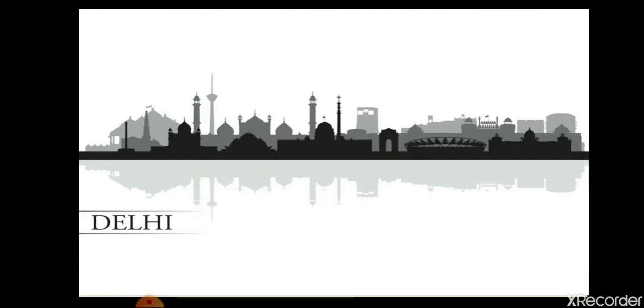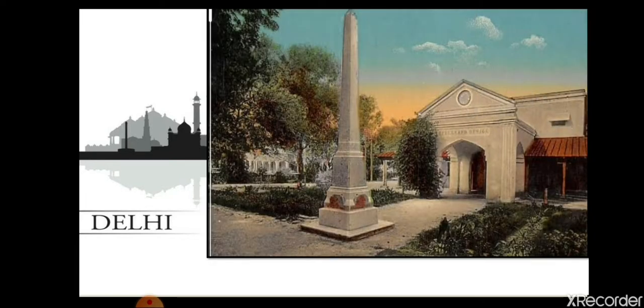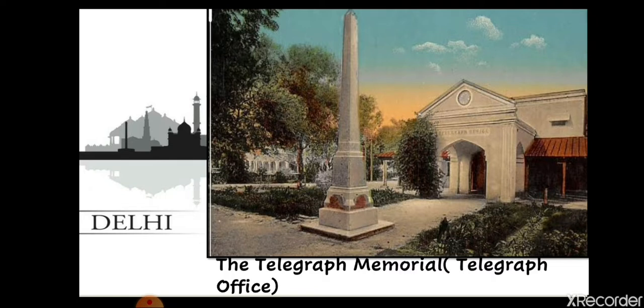Now the next building that I want to explain to you, as you can see in the picture, is the Telegraph Memorial. Basically this was the telegraph office of the Britishers, built by the Britishers. Basically the work of sending telegraphs was done here.